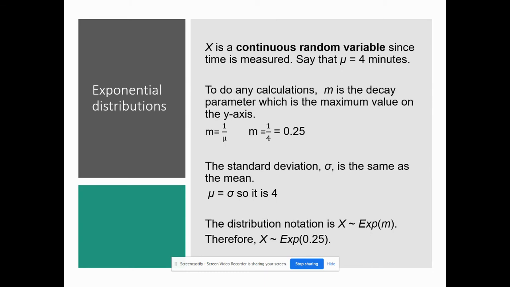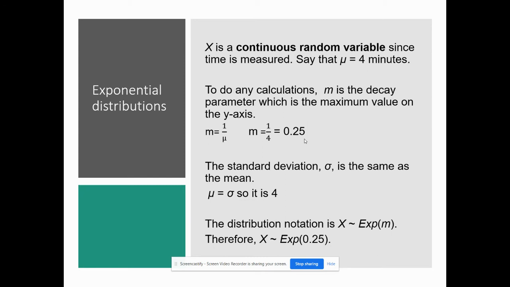So for exponential distributions, we're going to say X is a continuous random variable since we're measuring time. Say that the mean is 4 minutes. To do any calculations, m is the decay parameter, which is the maximum value on the y-axis. I'm going to show you a picture of that in just a minute. So m is not the mean. Remember, this up here is mu. This is an m, and it means the decay parameter. To get m, we do m equals 1 divided by the mean. So m equals 1 over 4, or 0.25.